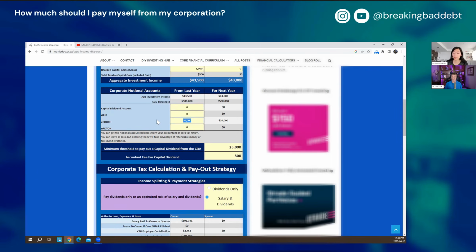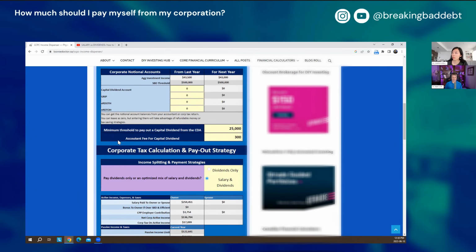Yeah, and when you start to put in everything, it'll tell you how much that it's got. Okay, sounds good. All right, and then what are these sections for here? Minimum threshold and accountant fee.